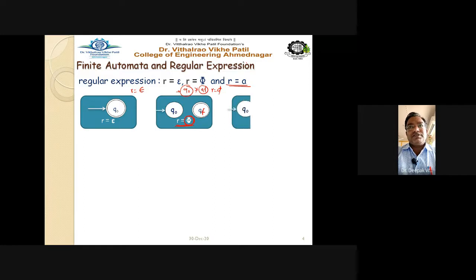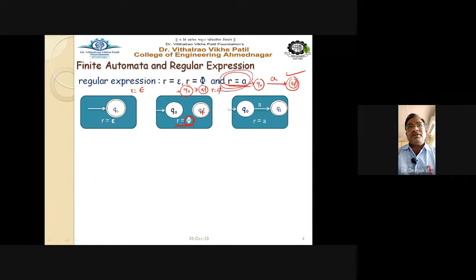The method is like this. See here on the screen carefully, and remember this, how to draw. So I have the regular expression. So I draw here Q0. And on input A, this is nothing but my final state, QF or Q1, whatever it may be. So this is the correct way to draw the automata for R equal to A.